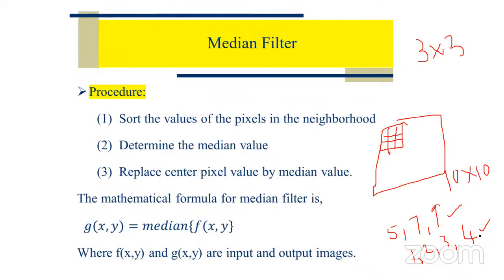Now I hope you understood why I'm choosing 3x3. When you choose 3x3, you get a total of 9 intensity values, 9 elements, so it is easy to find the median value. With 9 elements, the median is the fifth element: 4 on this side, 4 on that side, 4 plus 4 is 8, and only one element is left, the middle element, the fifth element. We can find the median easily. That's why we always consider the kernel size to be an odd size.